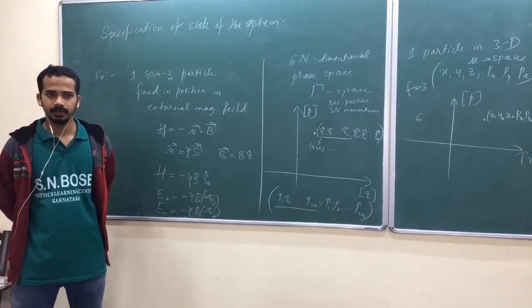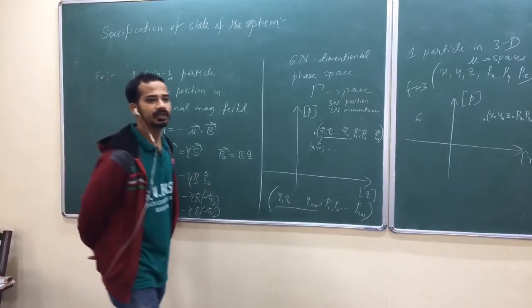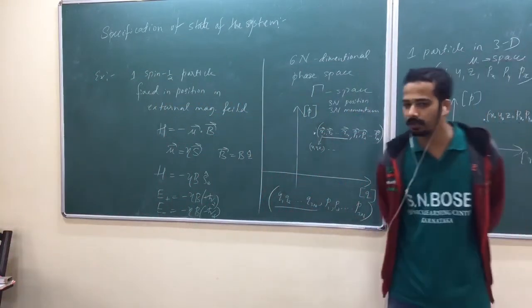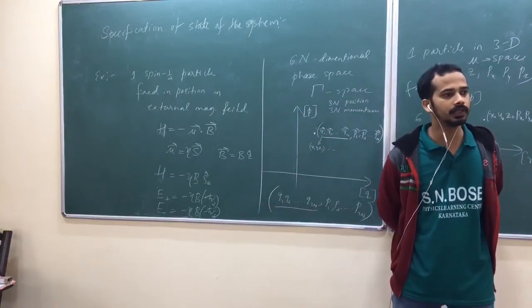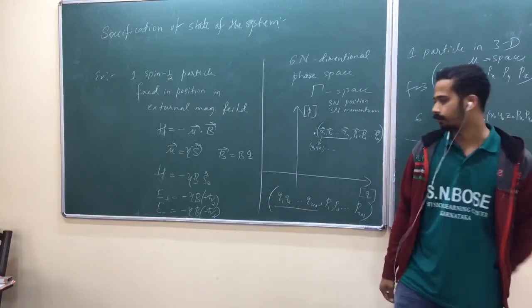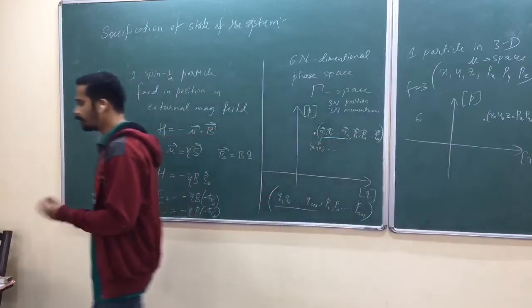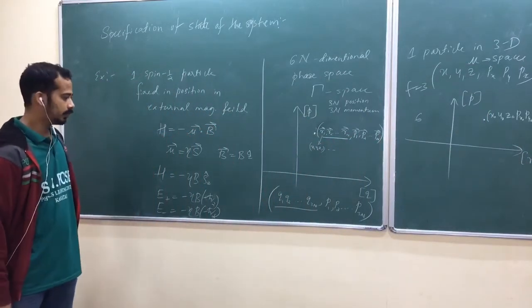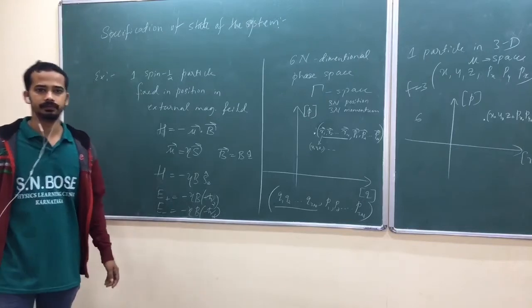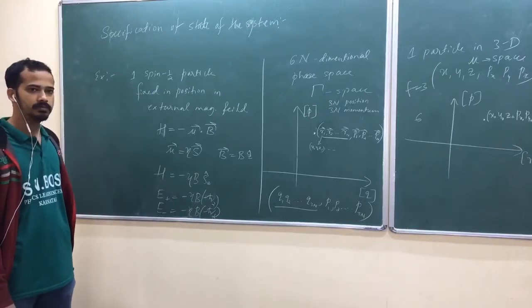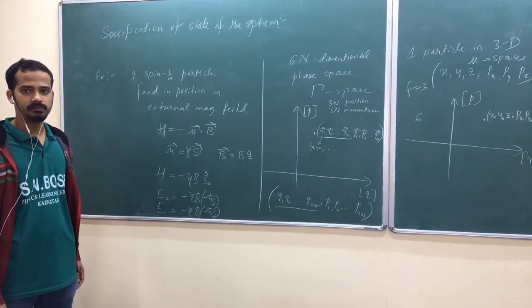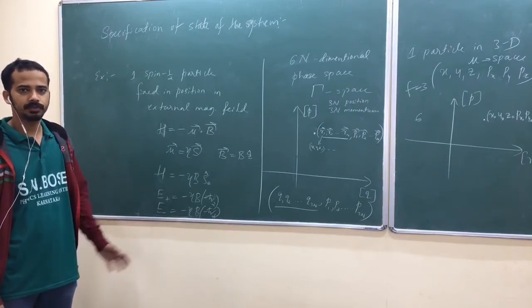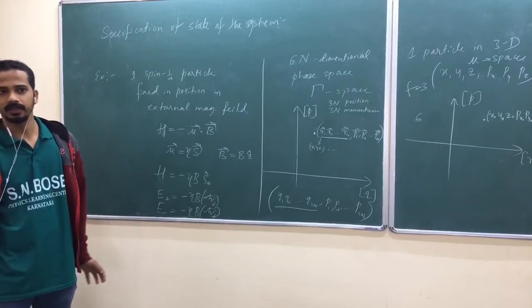So we have two different states of the system. It can be spin up along the magnetic field, or it can be spin down along the magnetic field. Now, how do you specify that? I need something to specify the state of the system.